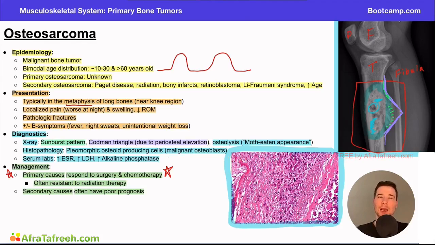Now, that's not to say you can't get an MRI down the road for surgical planning. If surgical removal were indicated, right, a patient were going to have surgical intervention, then an MRI could be indicated. But the first thing you want to do, particularly in the setting of the emergency department, is to get an X-ray image of the patient's affected area.